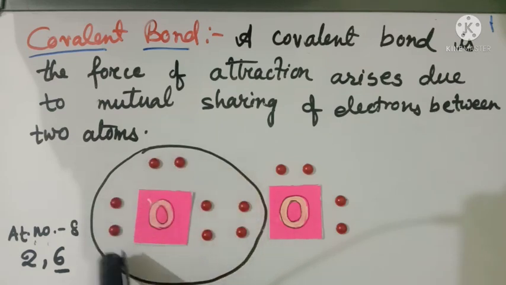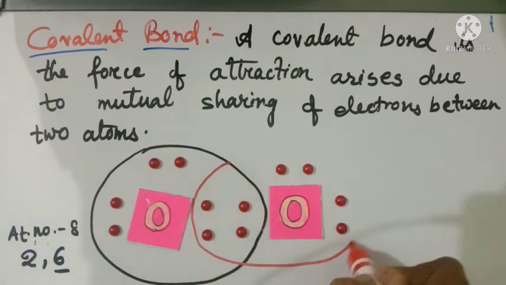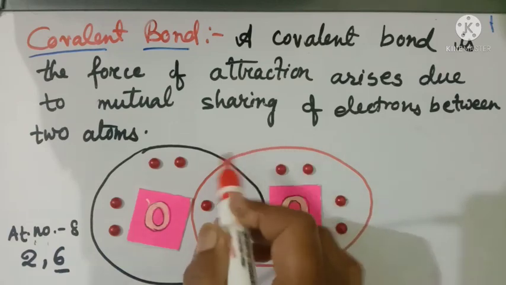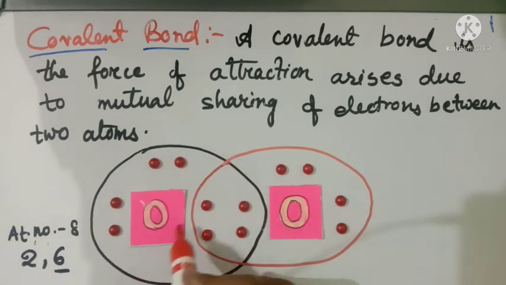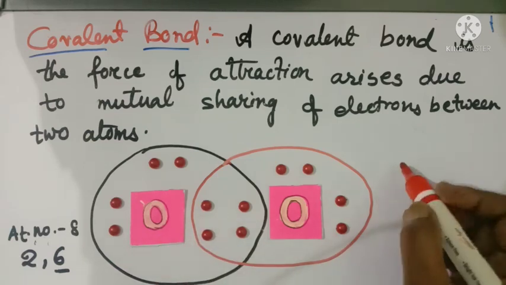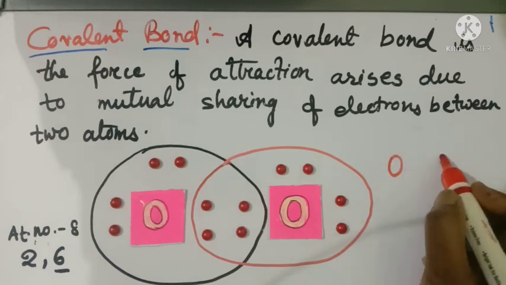That means this oxygen gets its stable electronic configuration. Similarly, this oxygen also gets 8 electrons in its outermost shell by sharing its 2 electrons with these 2 electrons of the other oxygen. Now they form oxygen when combined with another oxygen.